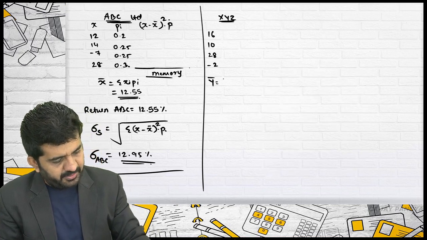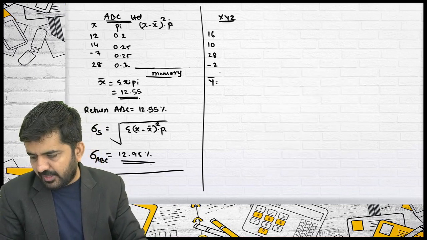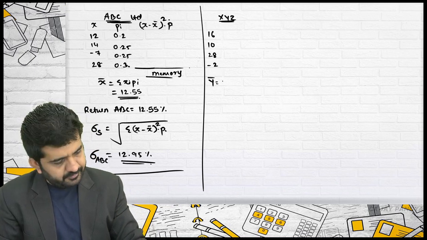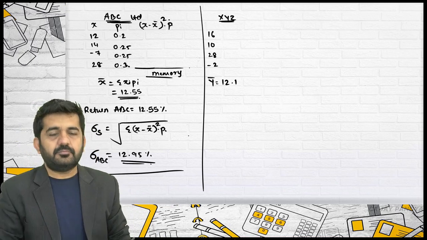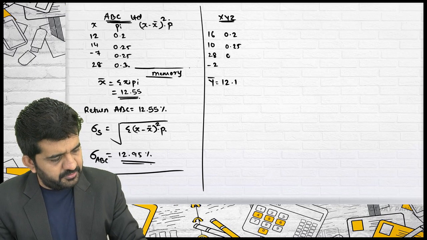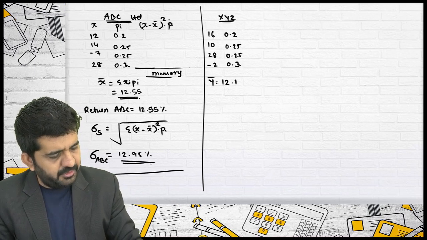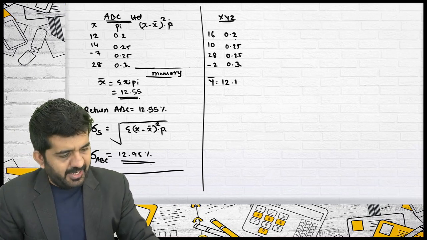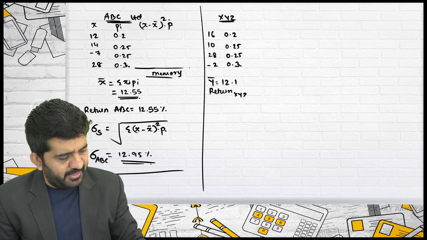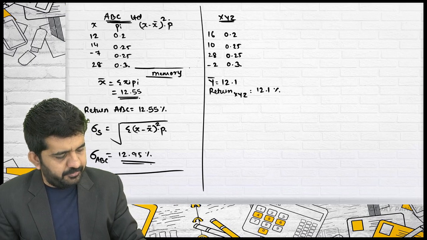MRC is 12.1. So Y bar is nothing but 12.1. Let me write down probability 0.2, 0.25, 0.25 and 0.3. And this is return of XYZ, 12.1 percentage.